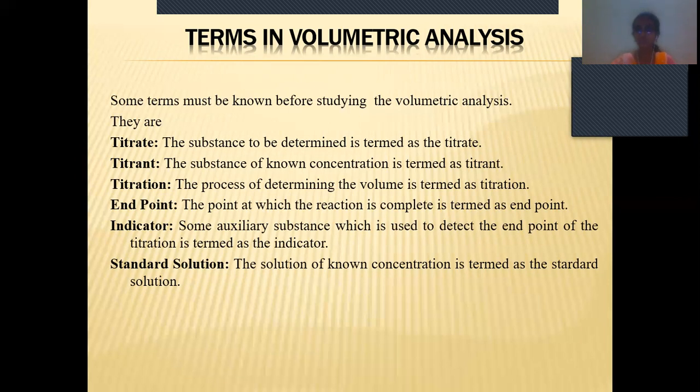The process of determining the volume is known as titration, and the point at which the reaction is completed, or we are going to get the result, is known as the end point. The substances which are used to detect the end point are known as indicators, and the solution of known concentration is known as a standard solution. So these are the terms we use in volumetric analysis.